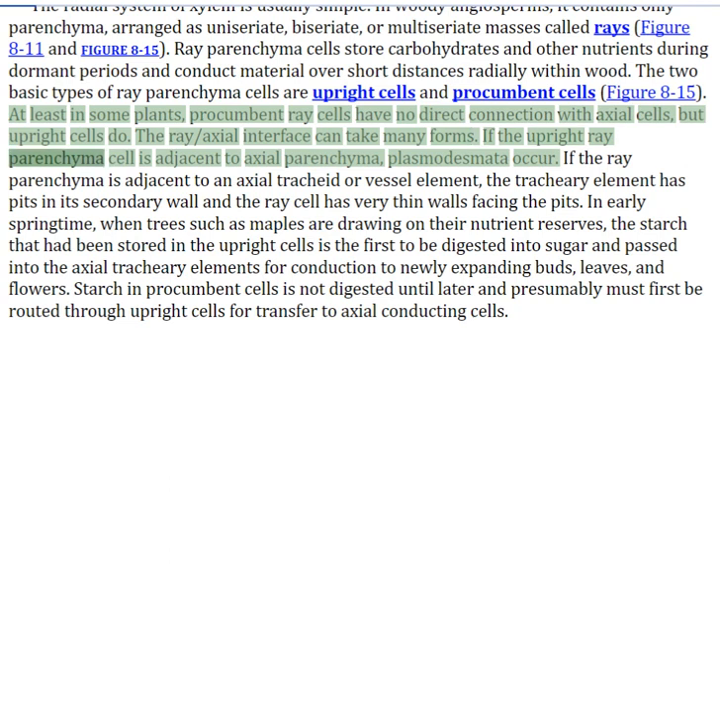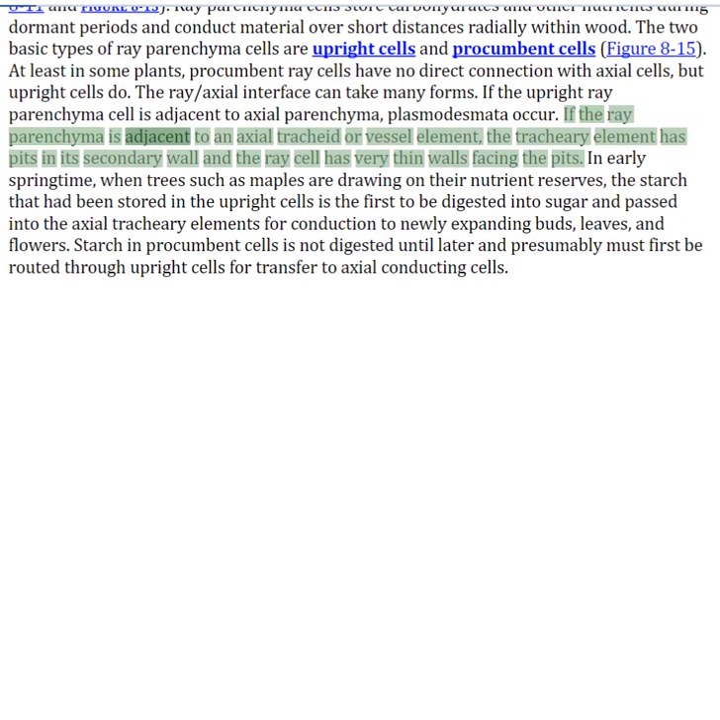If the upright ray parenchyma cell is adjacent to axial parenchyma, plasmodesmata occur. If the ray parenchyma is adjacent to an axial tracheid or vessel element, the tracheary element has pits in its secondary wall and the ray cell has very thin walls facing the pits.